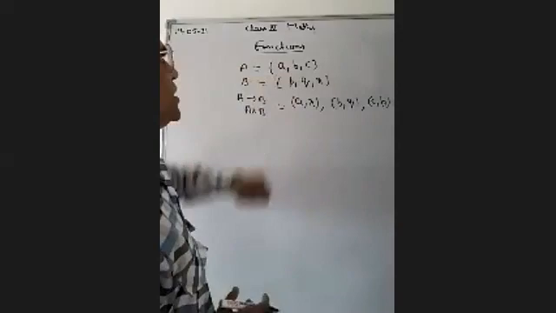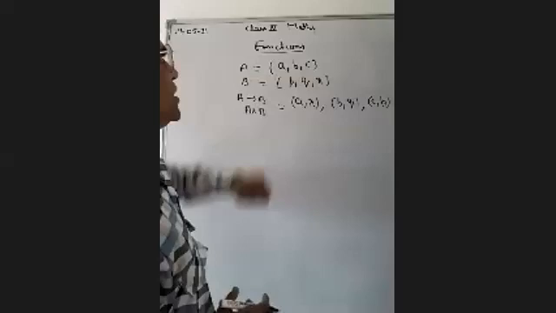Suppose if we show it by mapping, we have taken the three elements here A, B, C, and the elements of set B, P, Q, R. If A is associated to P, B is also associated to P, and C is associated to Q, it is also a function.